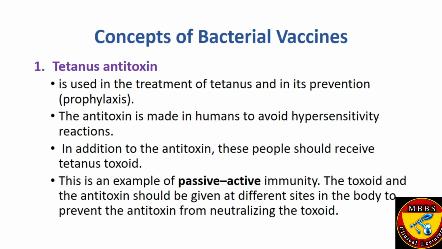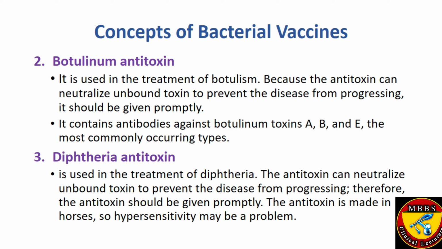Botulinum antitoxin and diphtheria antitoxin are other examples of passive immunization. The botulinum antitoxin is used in the treatment of botulism and the diphtheria antitoxin to treat diphtheria. Both of these can neutralize the unbound toxins to prevent the disease from progressing more, so they should be given promptly. The antitoxin is made in horses, so hypersensitivity may be a problem in case of the diphtheria antitoxin.